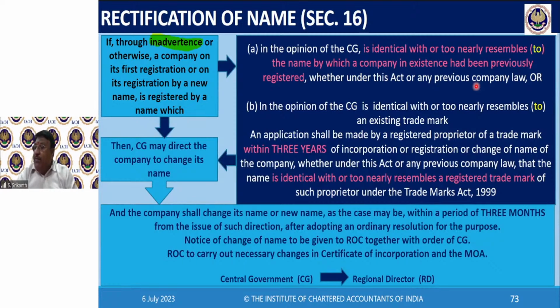What if the RD comes to know on its own that the names are identical to the original trademark? In the case of a trademark, they are insisting that the trademark owner should complain. But in the case of a name, suppose the RD himself comes across two resembling names, he can take suo motu action. But as I am able to see it, the RD cannot take action for a trademark on his own motion. There should be an application from a registered proprietor.